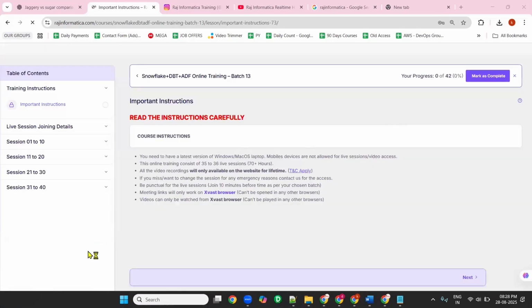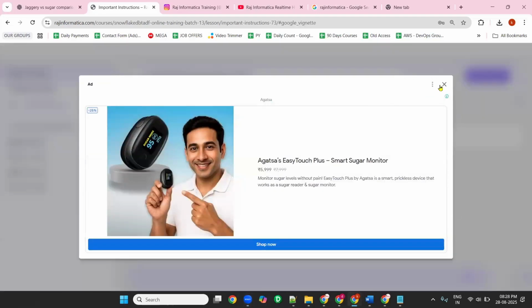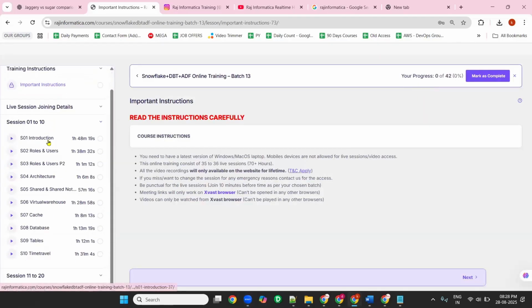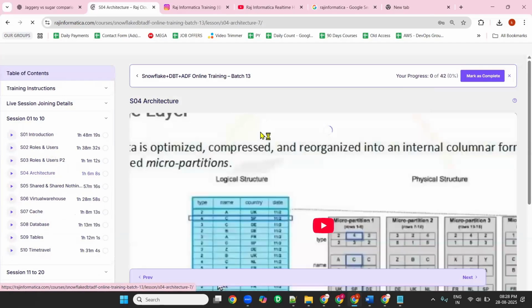Okay, so this is how you are going to get the recordings here. You can see the left side: session 1 to 10, 11 to 20, 21 to 30, 31 to 40. All the recordings will be uploaded here. Just click on the drop down. You can see introduction, roles and users part 2, architecture. In this way, each and every session will be titled and given to you. Even one day before the interview, if you want to recall the architecture, just click on architecture and revise the session. It will be very easy for you.